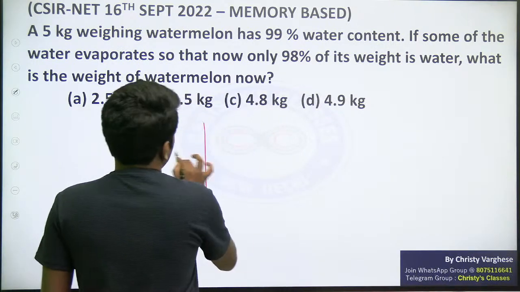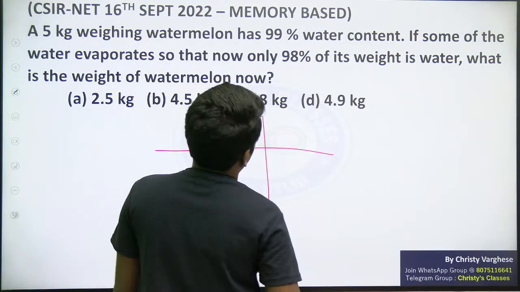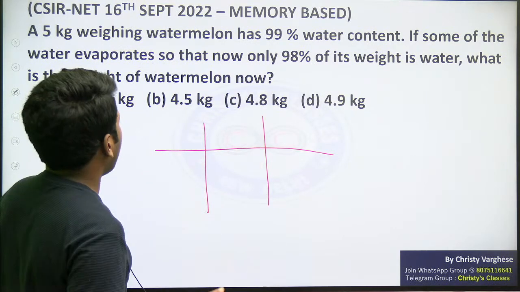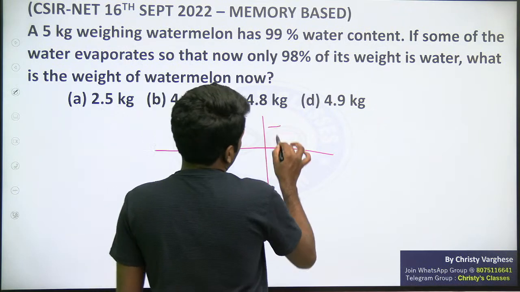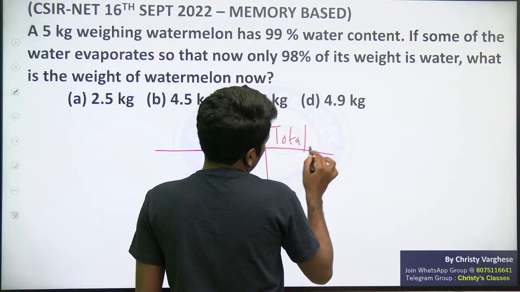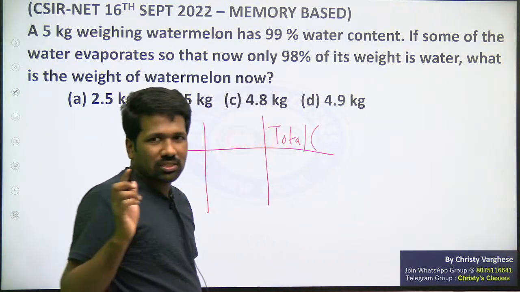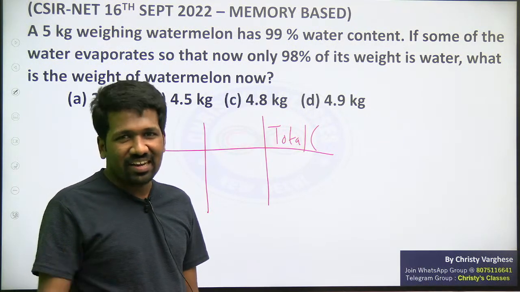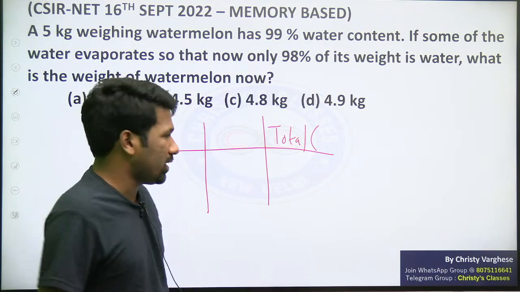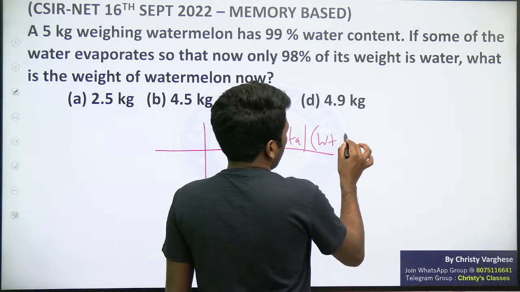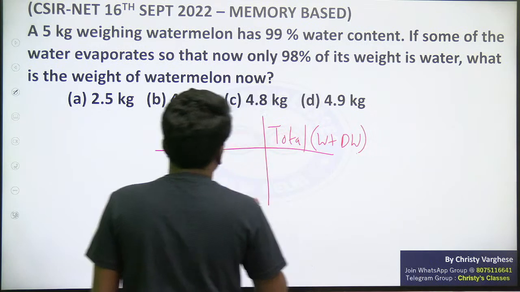This question or this type of question, if you tabulate the data, visual method use किया तो थोड़ा clarity मिलेगा. A 5 kg weighing watermelon, so total weight of watermelon में दो चीजें हैं, water and the melon we can say, that is water and the dry weight of the watermelon. So water भी है और dry weight भी है.